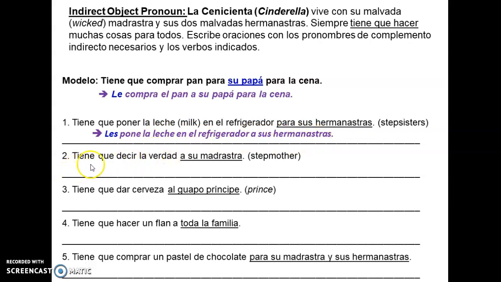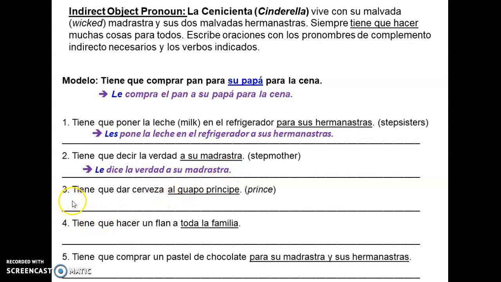Next one. Tiene que decir la verdad a su madrastra. That's stepmother. So, Cinderella has to tell the truth to her stepmother. And so, the one indirectly receiving this action of hearing the truth is the stepmother. And so, Cinderella le dice la verdad a su madrastra. So, tells the truth to her stepmother.